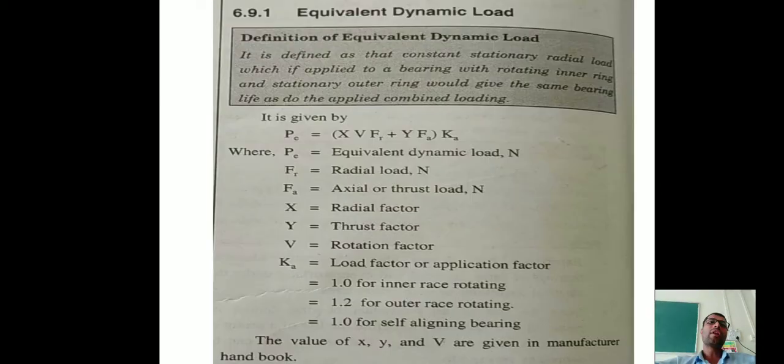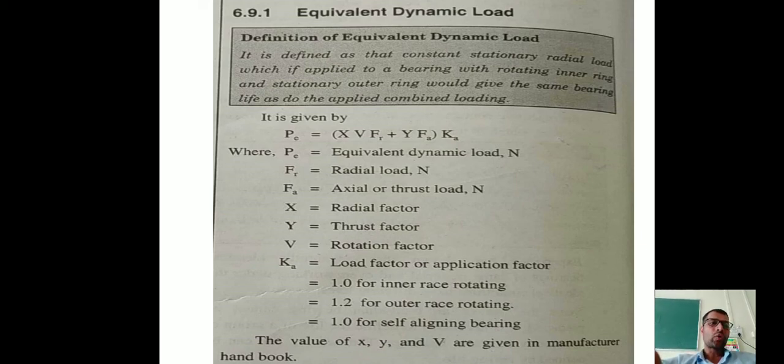Now see here, equivalent dynamic load. It is denoted by P equivalent, PE, P for load, E for equivalent. Equivalent dynamic load is defined as the constant stationary radial load which, applied on a bearing with rotating inner ring and stationary outer ring, would give the same bearing life as the applied combined loading.